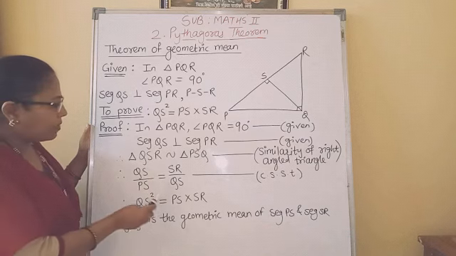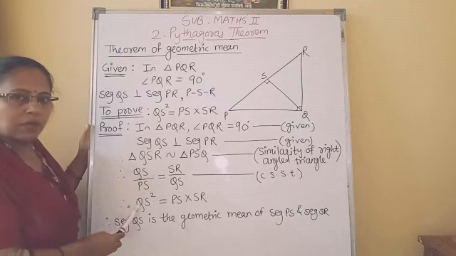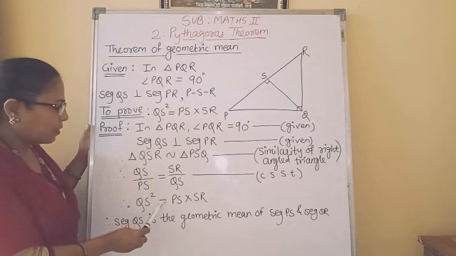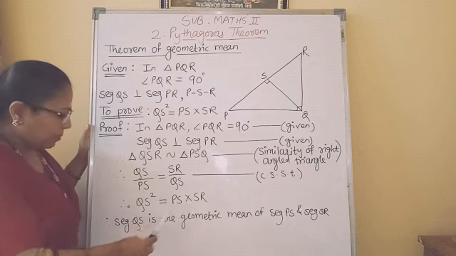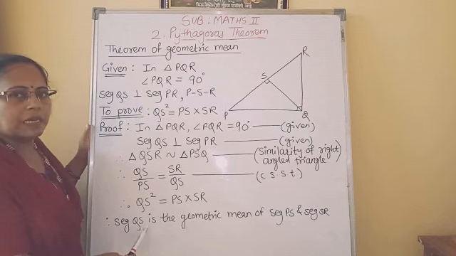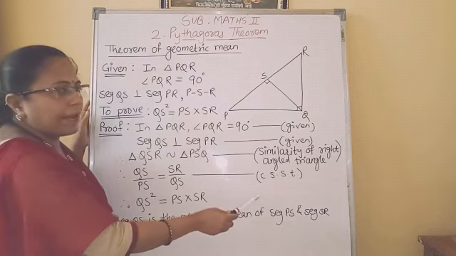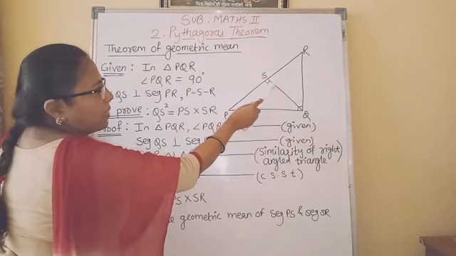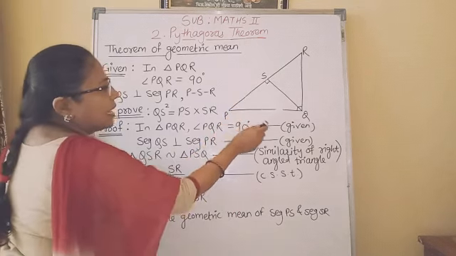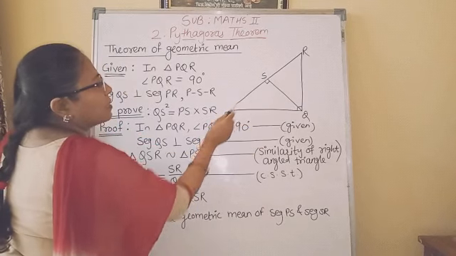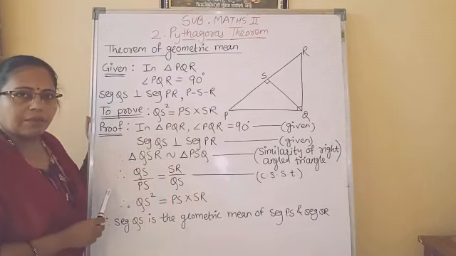Okay. And now we will do cross multiplication. See, QS into QS, QS square equal to PS into SR. That means segment QS is the geometric mean of segment PS and segment SR. That's why QS square is equal to PS into SR. Followed the geometric mean theorem.